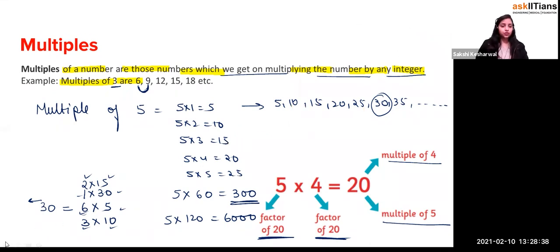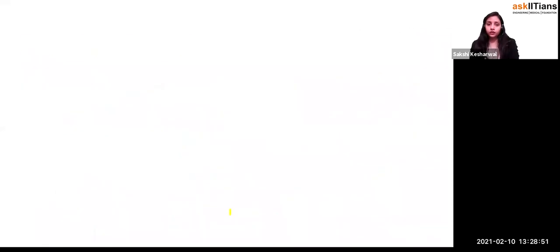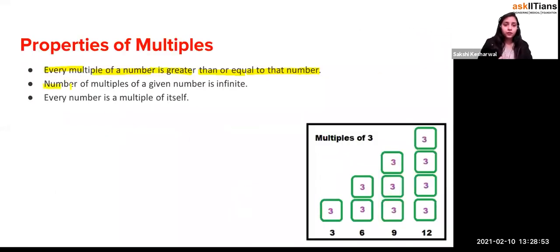Hello. Yes. So see over here. You just saw that 5 has how many multiples? 1, 2, 3, 4, 5, 6, 7. I just wrote 7 over here, then 8 and 9. So they keep getting greater, or not? Yes. The multiples of a given number are infinite. This is an important point. It's infinite, right? Every number is a multiple of itself.